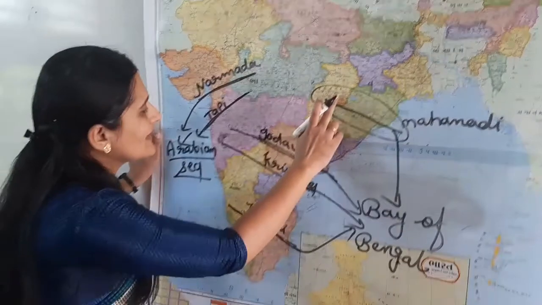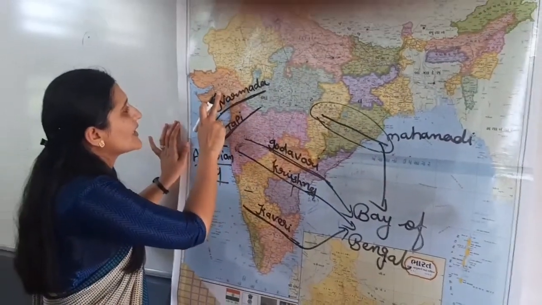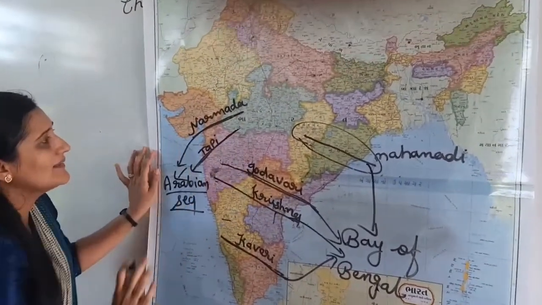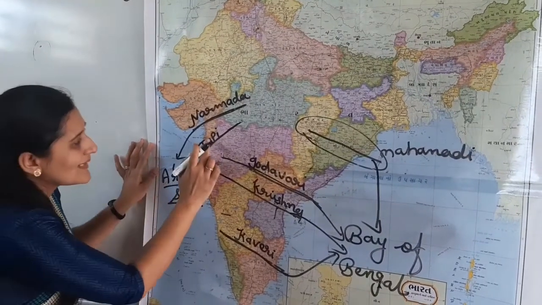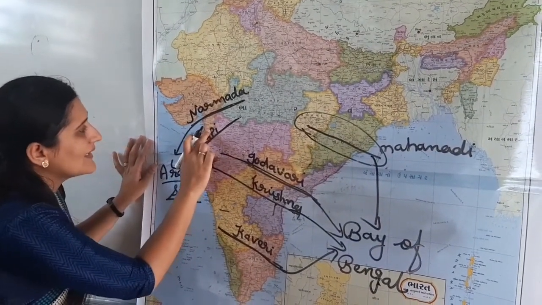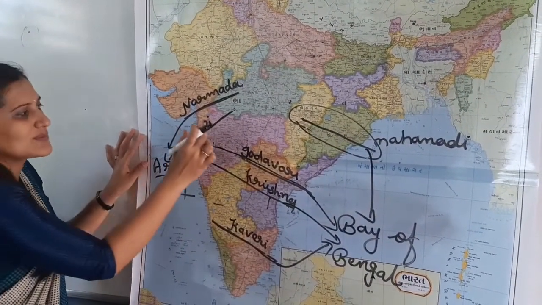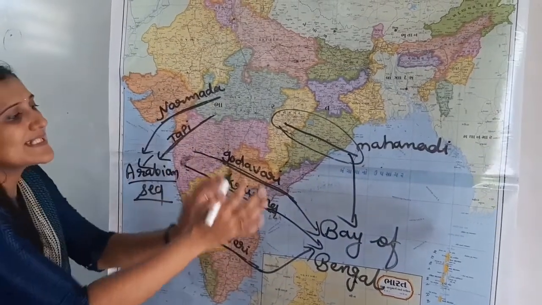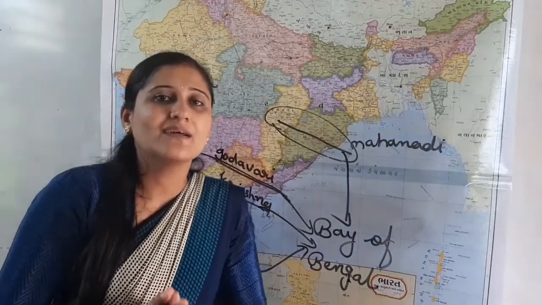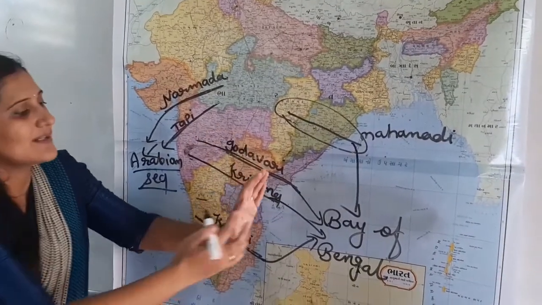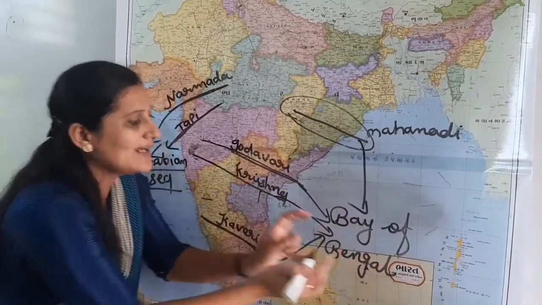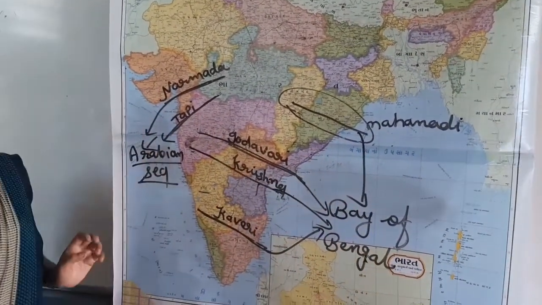You can see Chhattisgarh, Maharashtra, Gujarat where you can find Narmada, and the Tapi River at Surat and Navsari. You cannot see it here because it is written small. So these are the six peninsular rivers in India, four meeting the Bay of Bengal and two meeting the Arabian Sea.